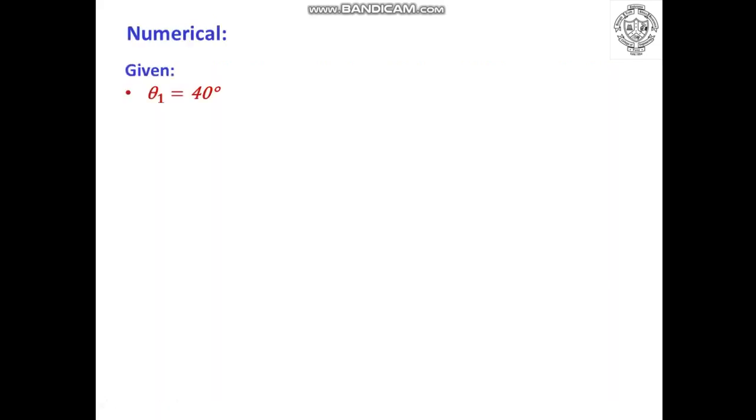So now, as we know, the given data: theta 1 is 40 degrees, phi 1 is 50 degrees, theta 2 is 55 degrees, phi 2 is 60 degrees, theta 3 is 70 degrees, phi 3 is 75 degrees.